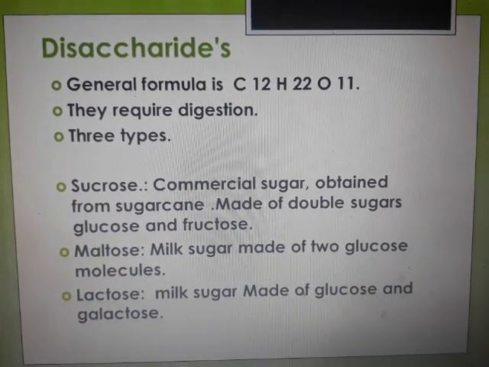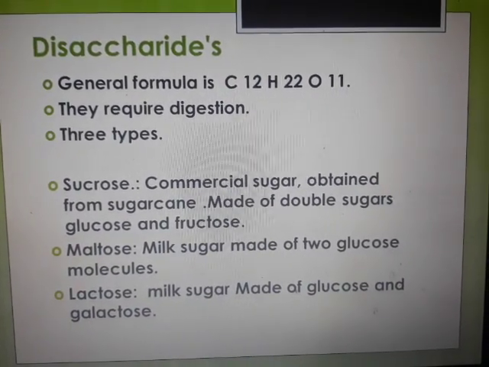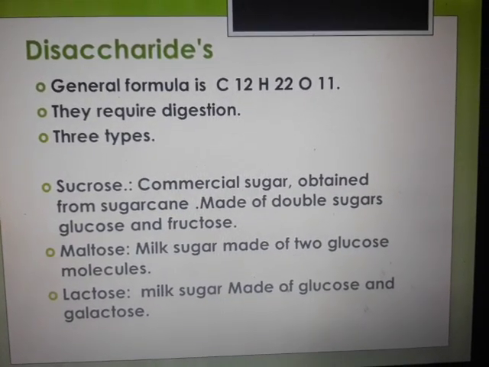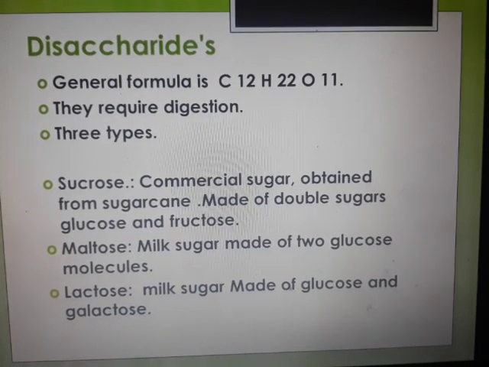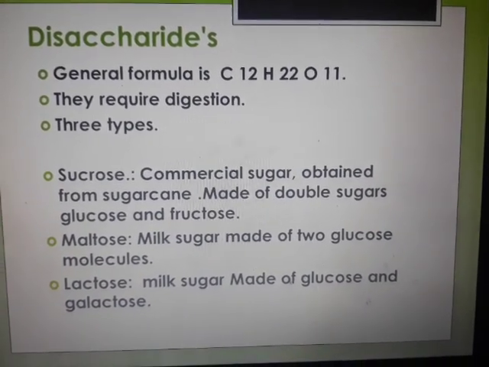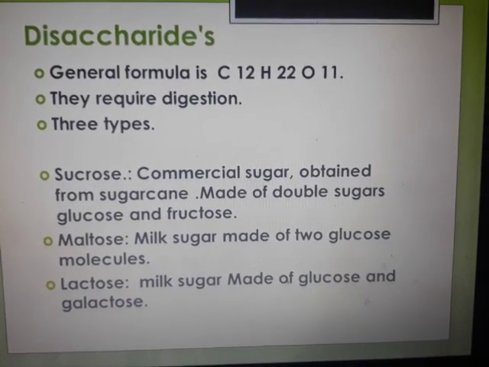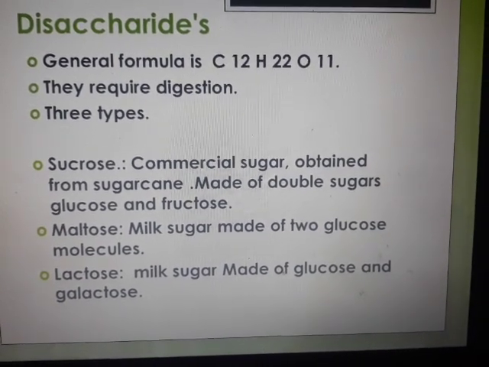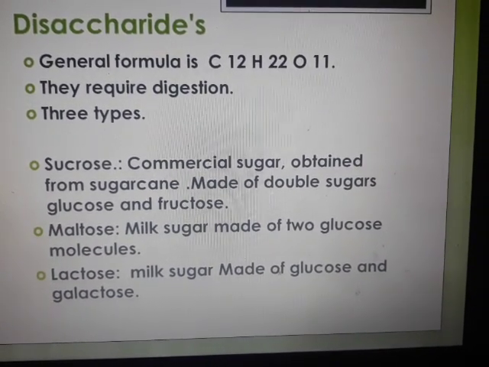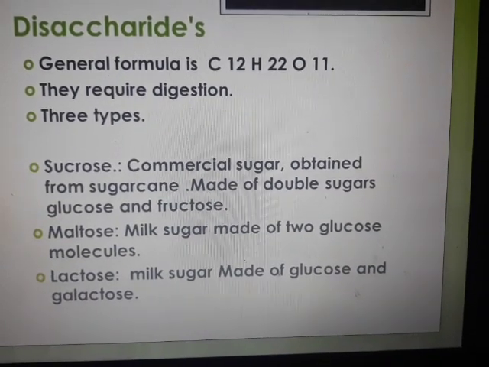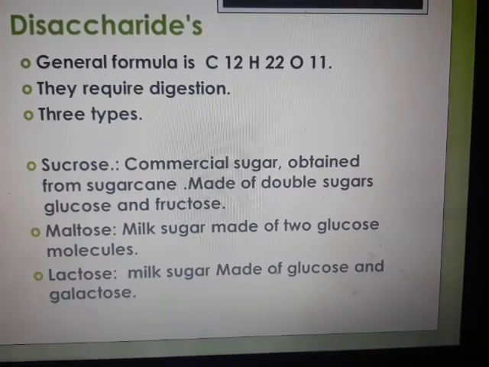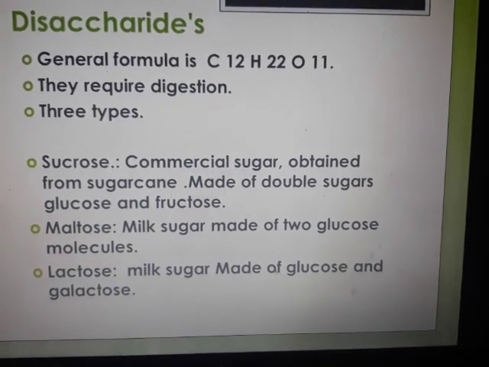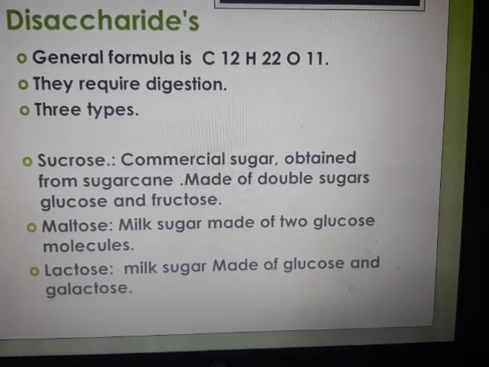Disaccharides, the general formula being C12H22O11, everything in double amounts here, it is di. These disaccharides do require a digestion process. There are three types of these. Sucrose is the commercial sugar obtained from sugarcane, made of the double sugars glucose and fructose. Obviously, we are aware of the sugar we consume in our tea or coffee, which is obtained from the sugar cane, that is sucrose.